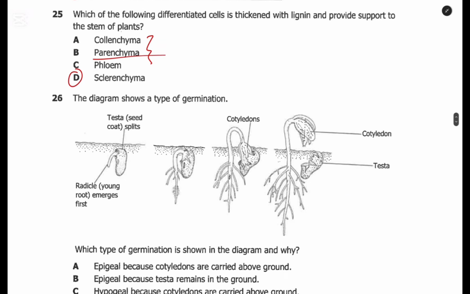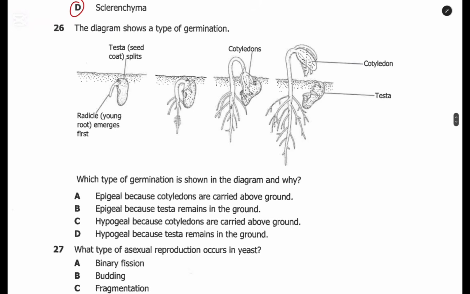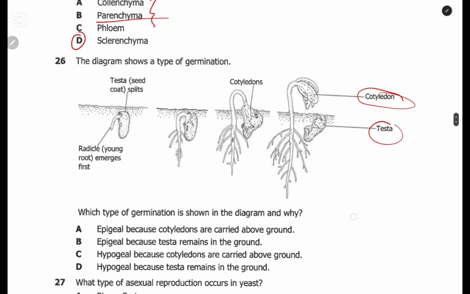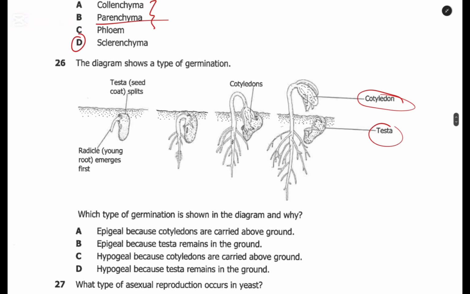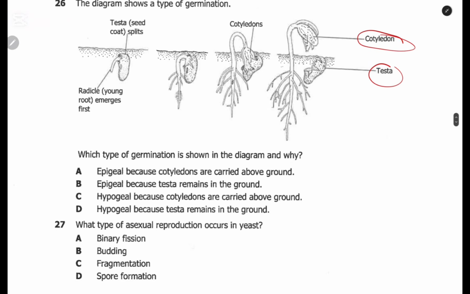All right. Question 26. The diagram shows a type of germination. As you can see, testa, coat, split cotyledon. What type of germination is shown in the diagram? There are two types of germination, hypogeal and epigeal. Now, see this. What happens when the shoot comes out? There's nothing that really remains inside, just the testa remains, but the whole part comes out. What kind of germination is that? That is called epigeal germination.